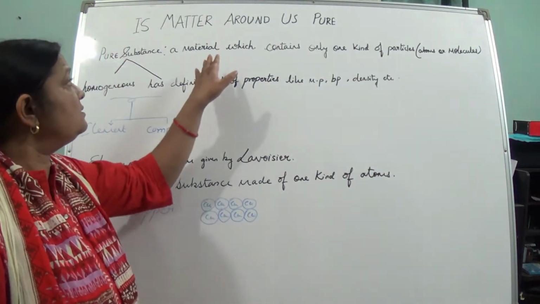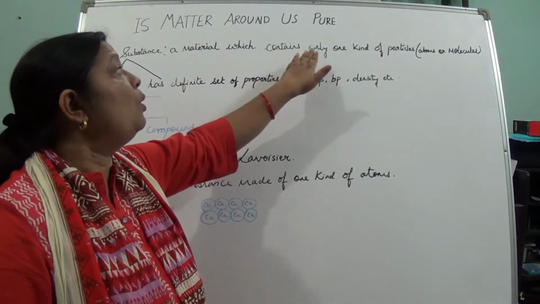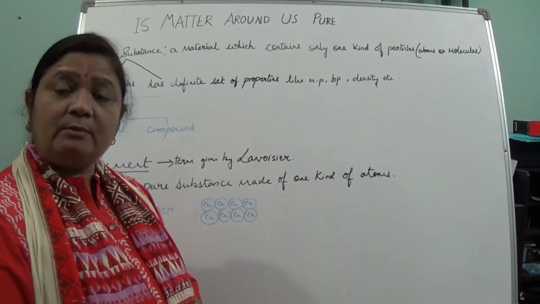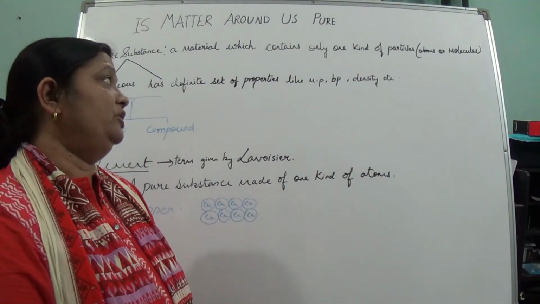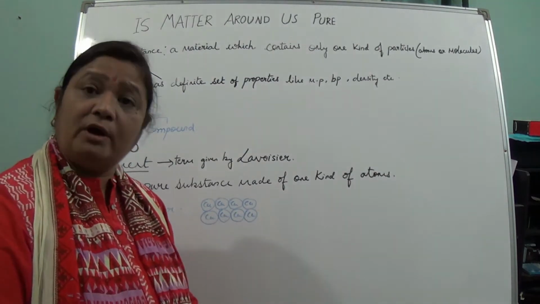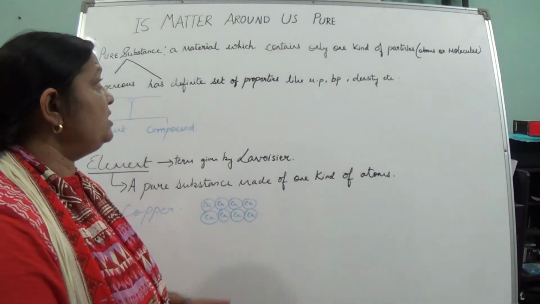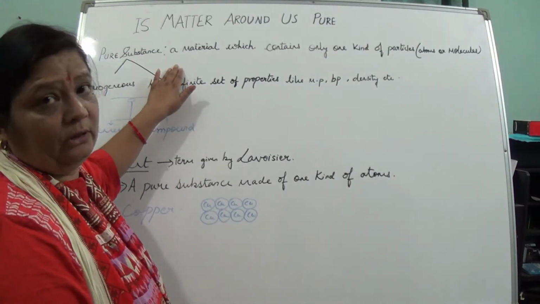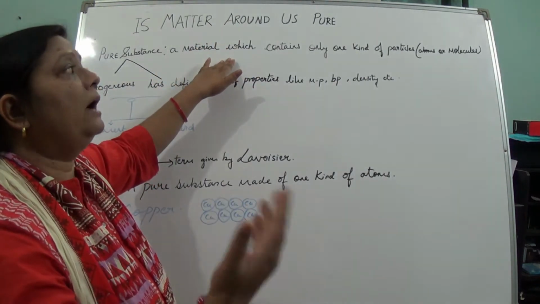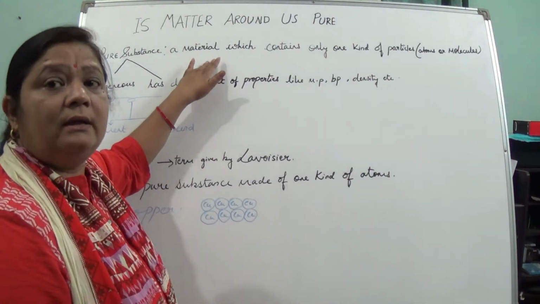A pure substance, what is it? It is a material which contains only one kind of particles, that can be atoms or molecules. If it is consisting of different atoms or different molecules, then it is not a pure substance. It must only consist of one type of thing only, not other types. If it is consisting of other atoms or other molecules, it means that is not pure in nature.